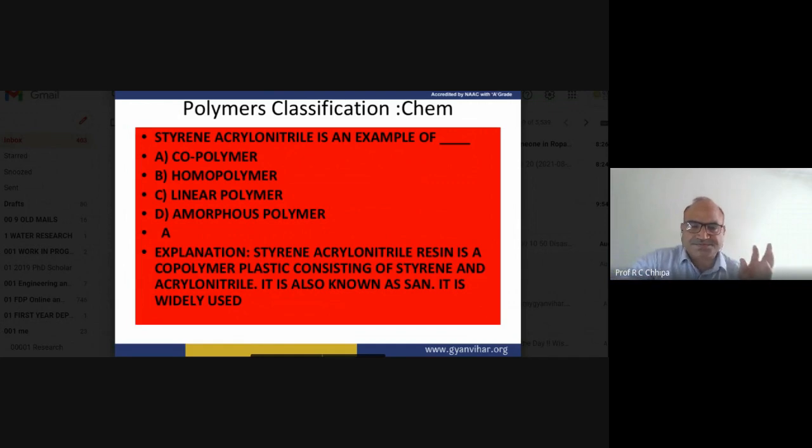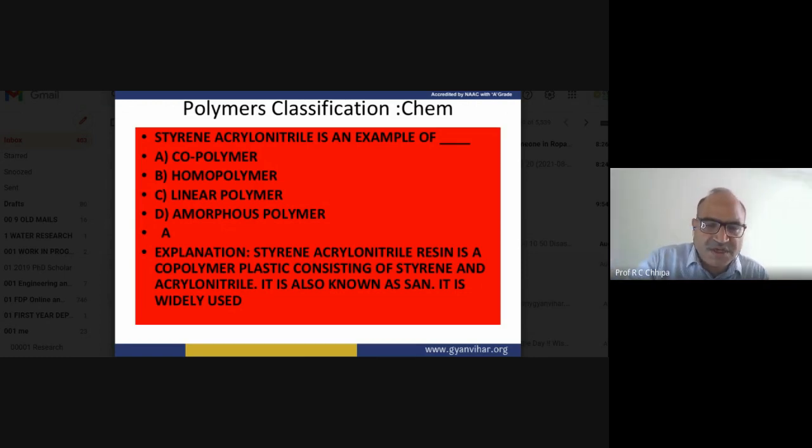In case of the copolymer, a copolymer means A and B. So styrene is vinyl benzene, a vinyl group and then benzene. Along with the acrylonitrile. Acrylonitrile is CH2 double bond CH then CN, so a three carbon atom compound. Because of the double bond in styrene, they combine with each other and form a long chain compound.